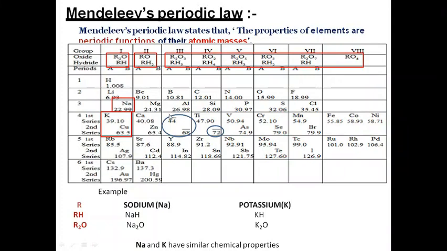So the element which is falling below the boron, he called it Eka boron, and the element which is falling below aluminium, he called it Eka aluminium. And this element with atomic mass 72 is falling below silicon, so he called it Eka silicon. Okay.